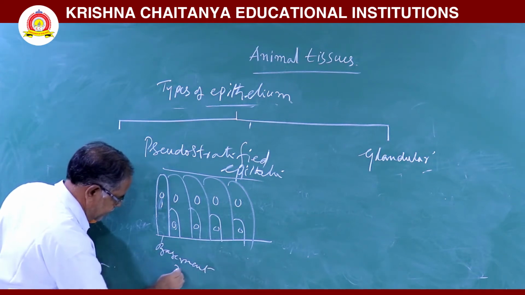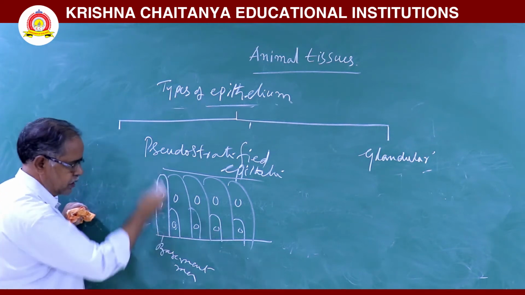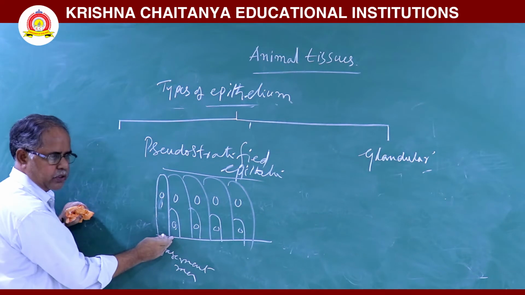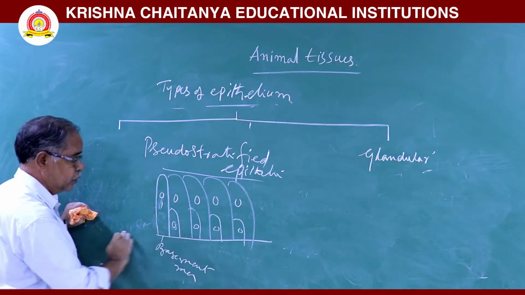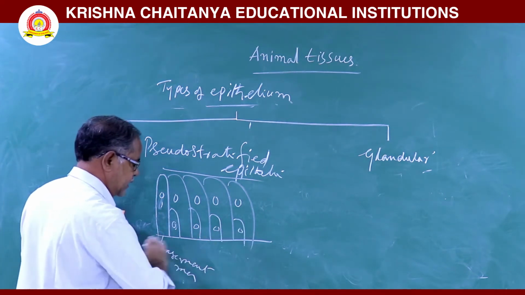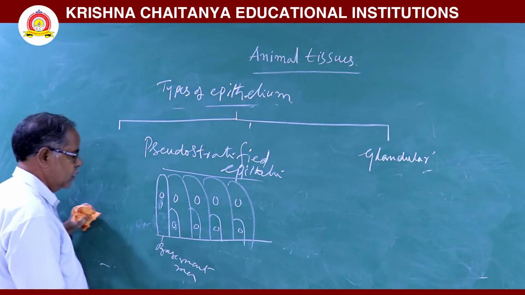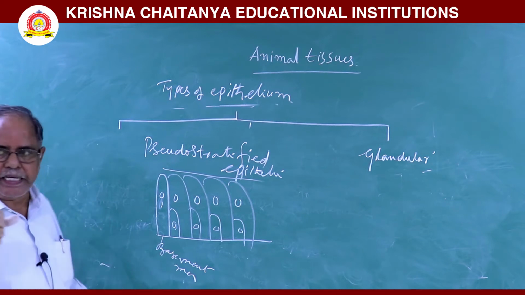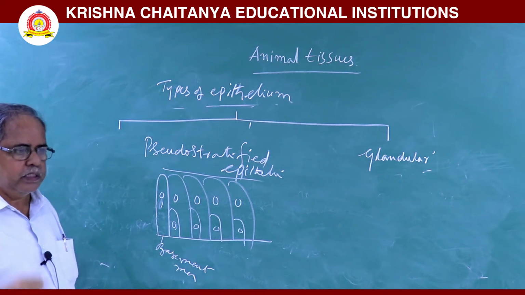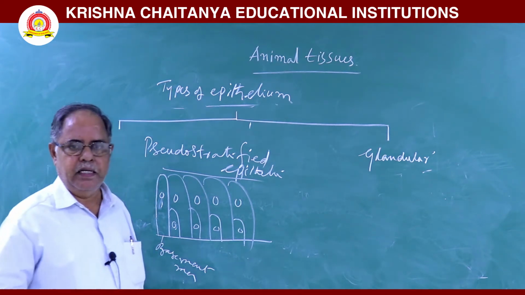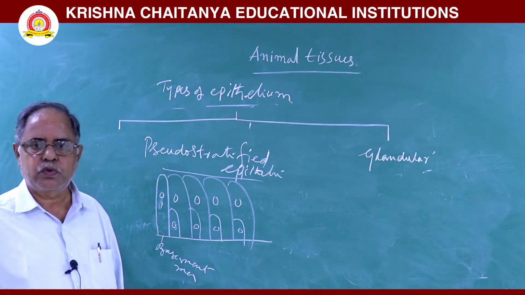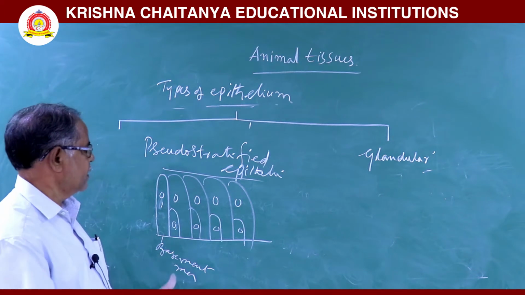All the cells which arise from the basement membrane, some are long, some are short. So here the nuclei of the short cells are arranged in one row. The nuclei of long cells are arranged in another row. So when we see this tissue, we assume that it is a compound, but it is not a compound. It is a simple, so that it is a pseudostratified epithelium.